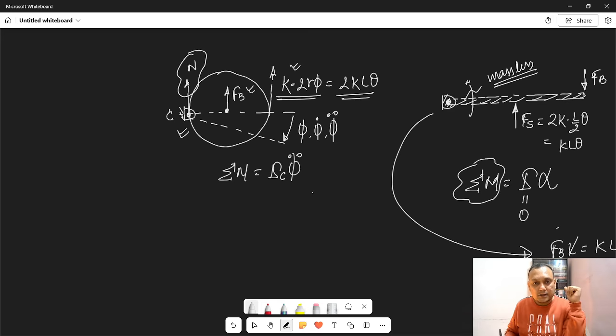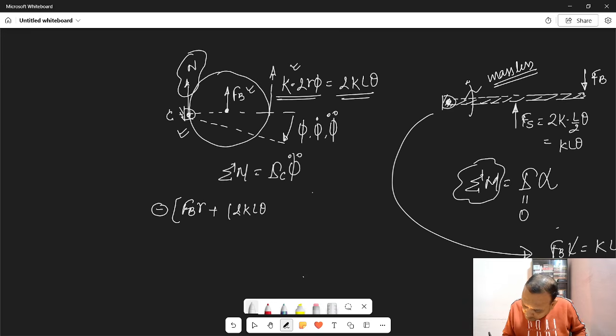Let's put it in and see what is happening. The net moment given by Fb and the spring force shall be anticlockwise, and the direction we have chosen for our phi dot, phi double dot is clockwise. Okay, so in that scenario, I can write the anticlockwise moments with a minus sign: minus Fb times r